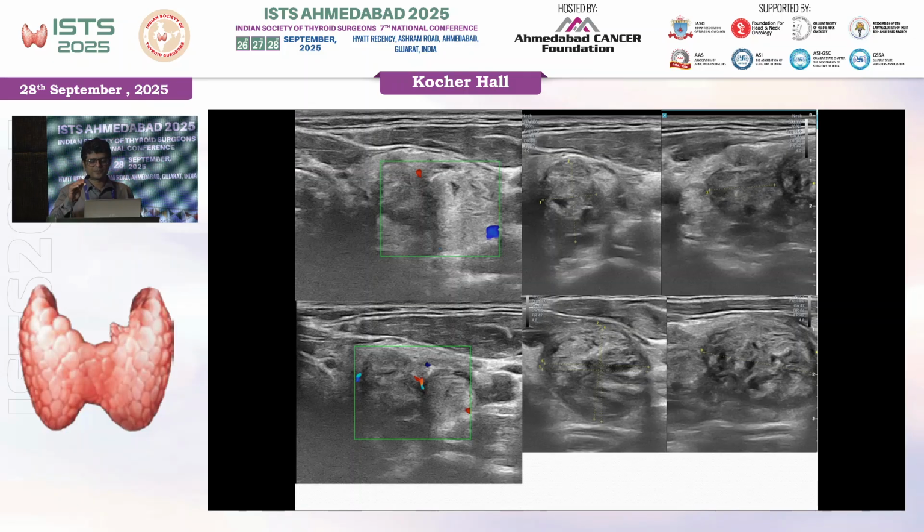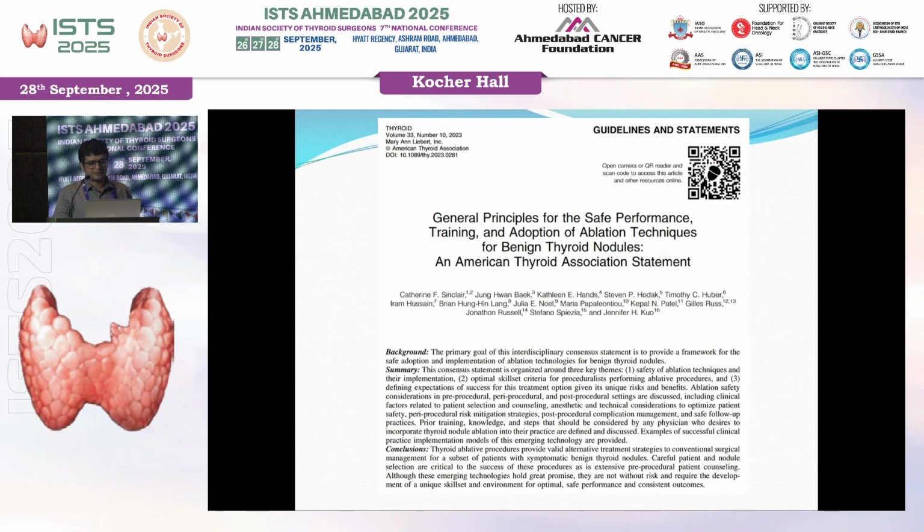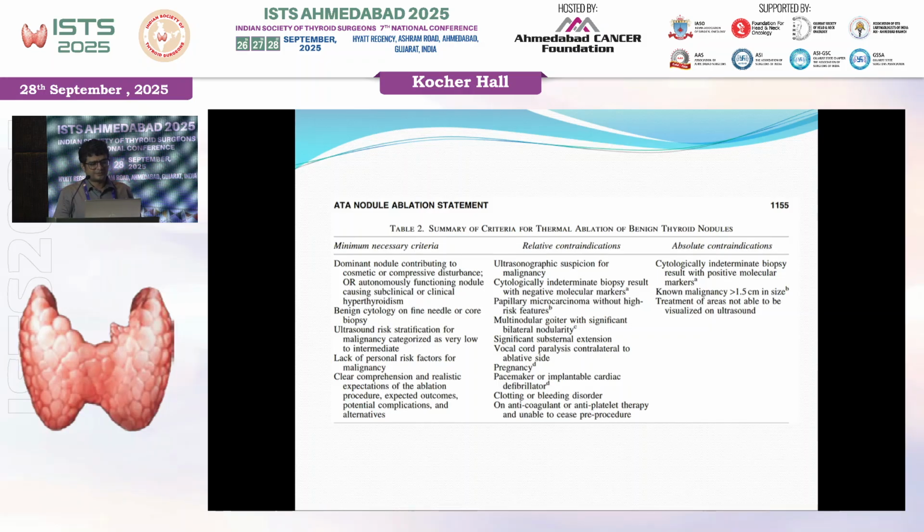Another case, ablation volume was more than 30-40 cc, but they didn't want to take the risk of stroke in embolization. There is some very minimal, less than 1%, but risk of stroke. So they chose for a repeated ablation. So this is after ablation, very less vascularity in the thyroid nodule and good size reduction. So this is an American Thyroid Association nodule ablation statement.